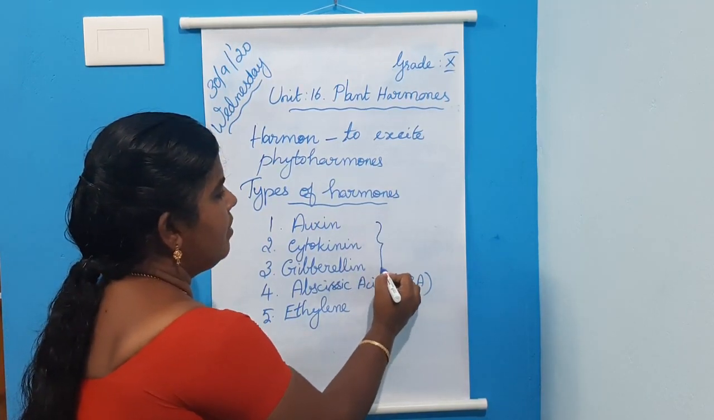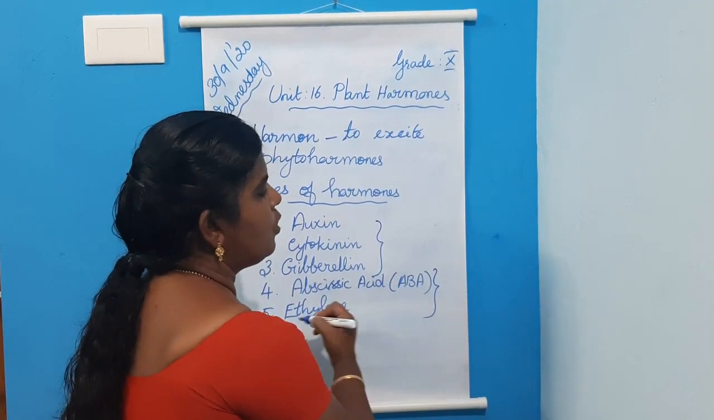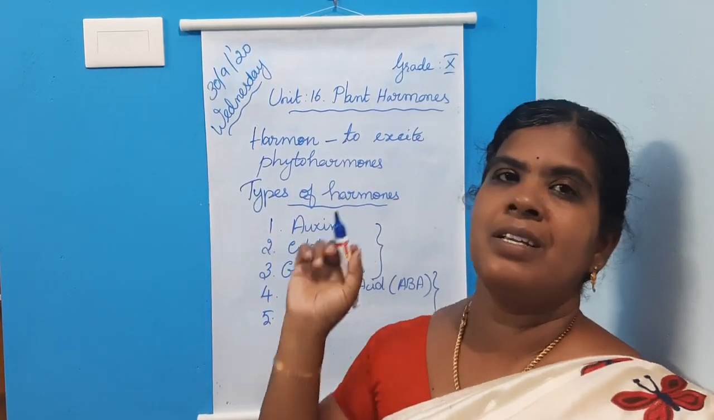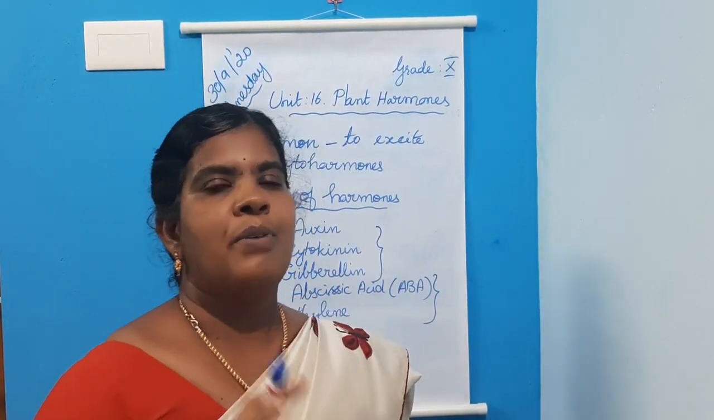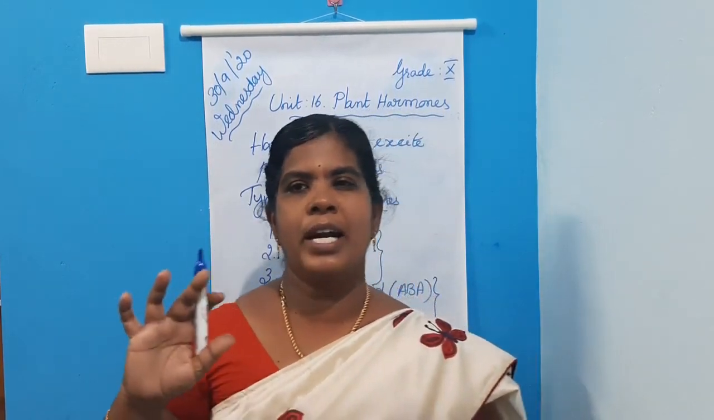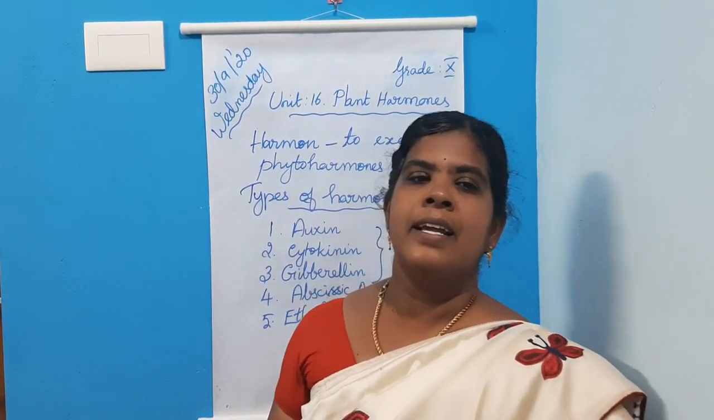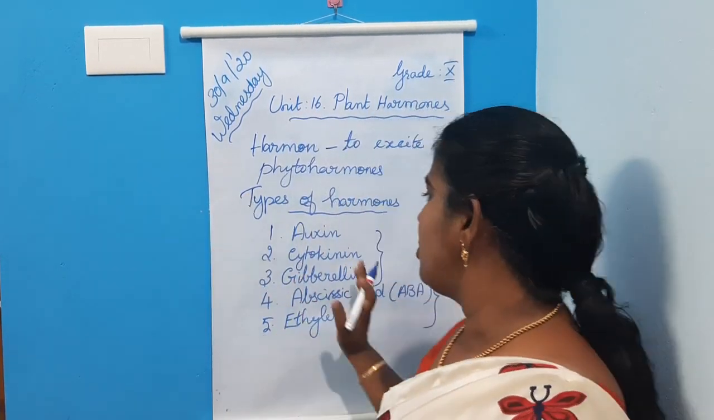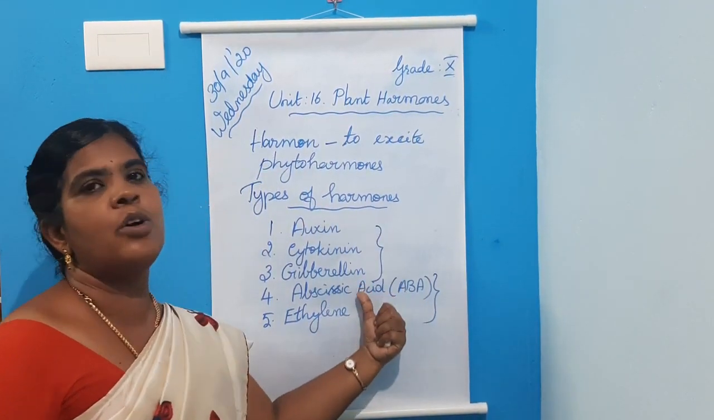The first 3 hormones, auxin, cytokinin and gibberellin, induce plant growth, so these are growth promoters, whereas the remaining 2, abscisic acid and ethylene, inhibit plant growth, so these are growth inhibitors.